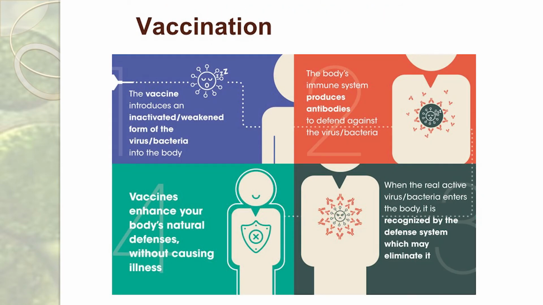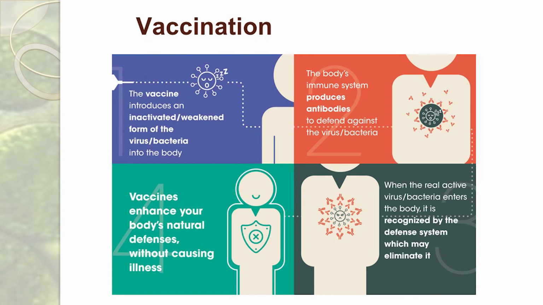Now we were talking about antibiotics, medicines. Besides these, we also get vaccination. You can see the topic vaccination in the textbook also. Now what are vaccines? Vaccines are a small amount of an inactive, weakened form of viruses or bacteria which can cause disease. These vaccines are introduced inside your body in inactive, weakened form.